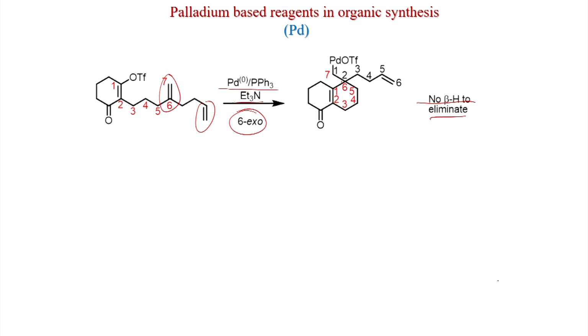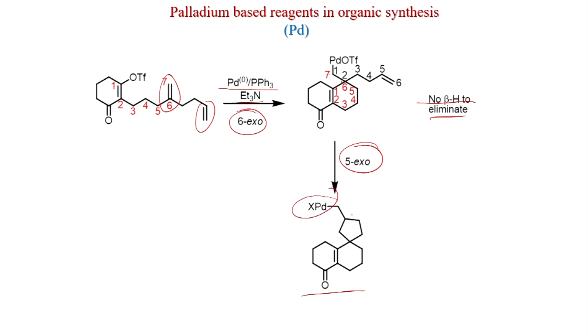So, again it will cyclize. Now this is 1, 2, 3, 4, 5. So, again 5 exocyclization will happen, you get this intermediate, because the 5-member ring is from here. And now, there is a beta hydride to eliminate, and that will eliminate to give an olefin. So, this will be the ultimate product.